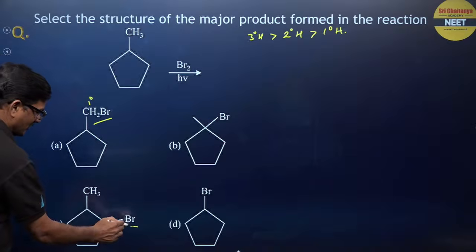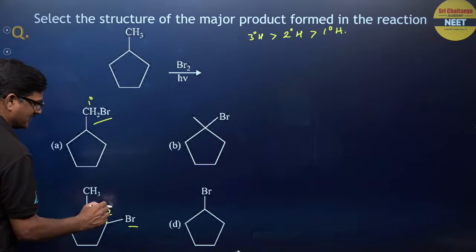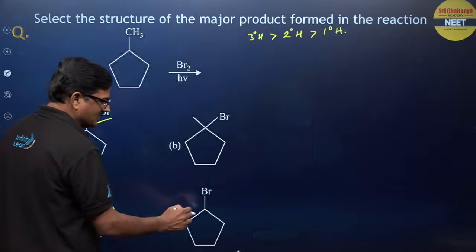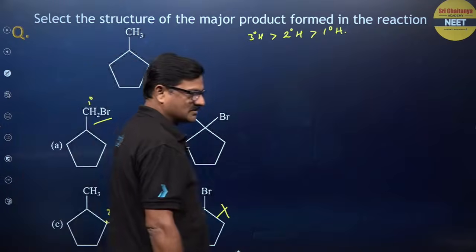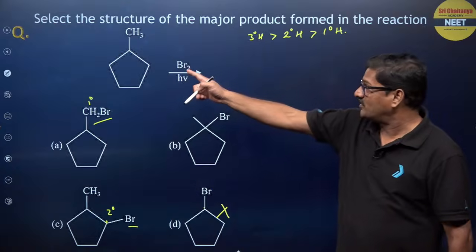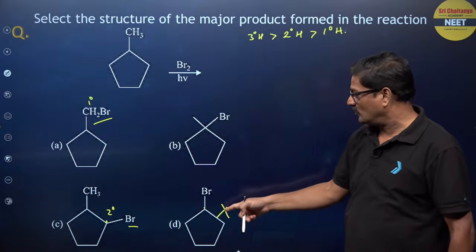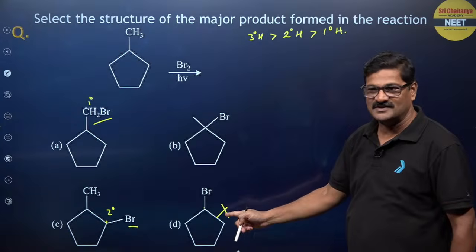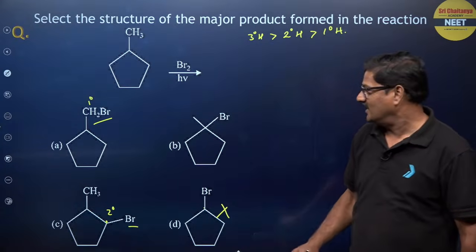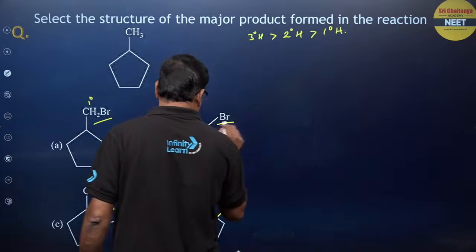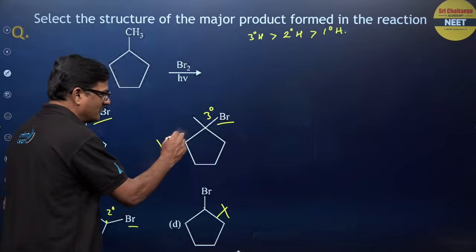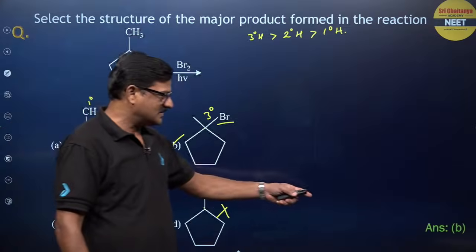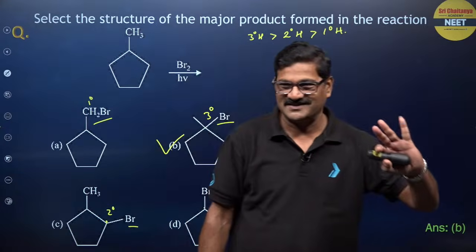If this product is formed, it is by the replacement of a secondary hydrogen. This is actually not the product, because 6 carbon atoms are there and here only 5 carbon atoms are there. And here, this is the product formed by the replacement of the tertiary hydrogen. So I want to say option B is the correct answer for this question, right?